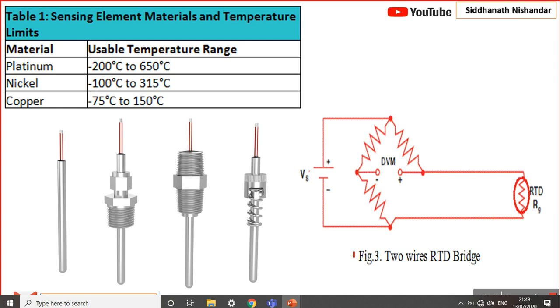If you see the previous ones, these are all mechanical based thermometers. Now the electrical based thermometers work on the change in electrical resistance of metals and semiconductors. I am taking the example of the RTD, resistance temperature detector.